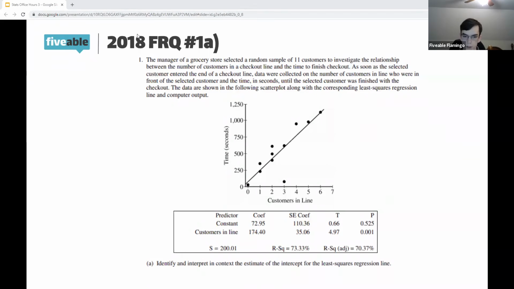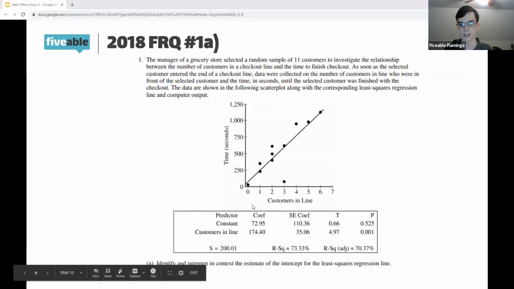All right, so this one looks a bit scary at first. There are quite a few things, but let's break it down piece by piece. If we read what we're given, we're looking at the relationship between the number of customers in line at a checkout and how long it took them in seconds to finish it. They measured the time, and they graphed this, we got a regression line, and then we got this printout of data.